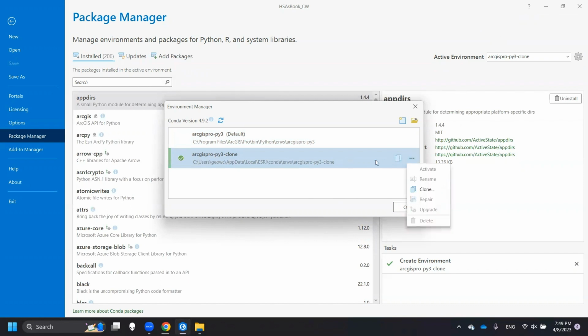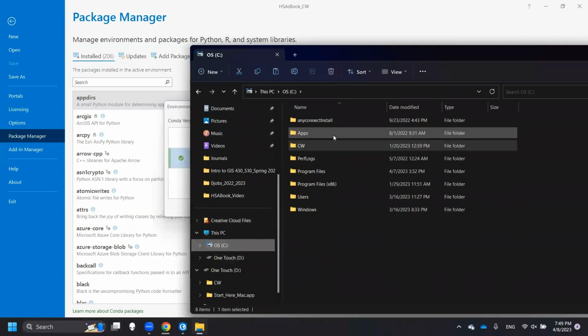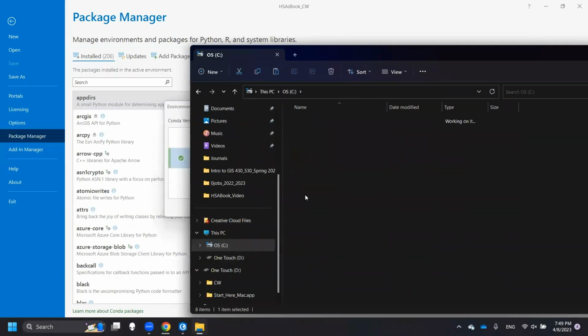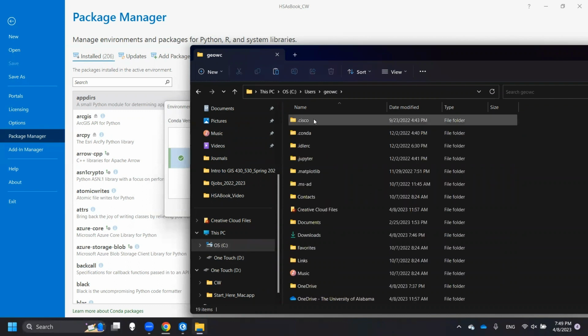So I want to see this one. I think we already installed this one. Let's go to see where it is. We need to find the path. Users, think is here.